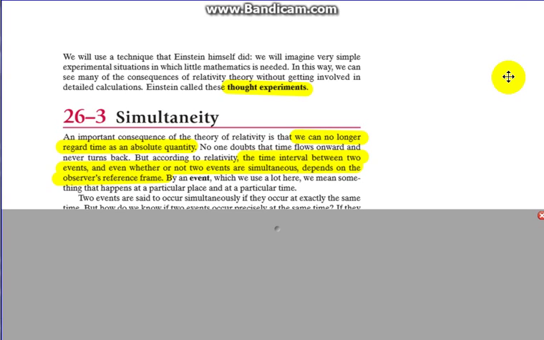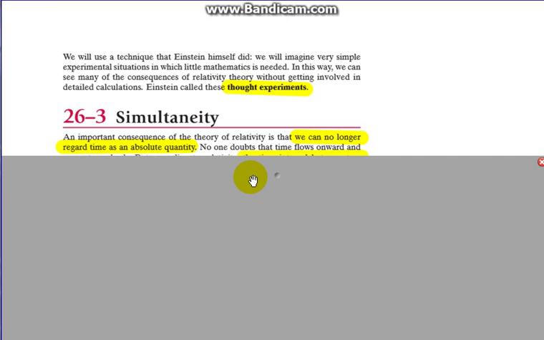Welcome back, Physics 30. This is section 26-3, Simultaneity. And as we saw earlier, an important consequence of the theory of relativity is that we can no longer regard time as an absolute quantity.